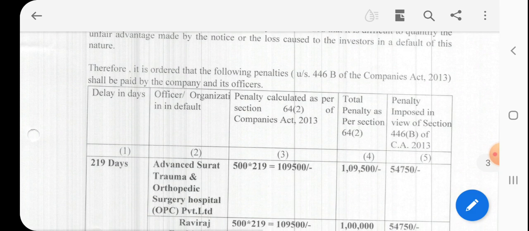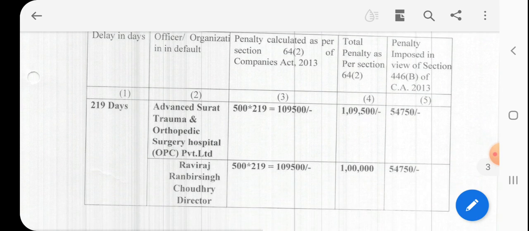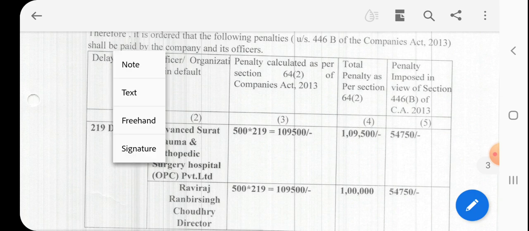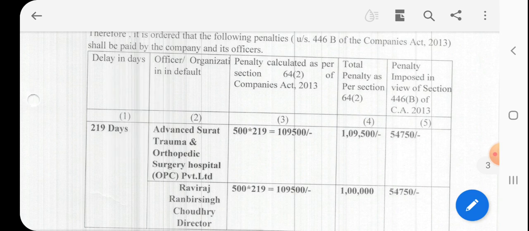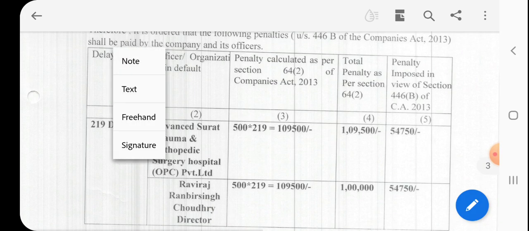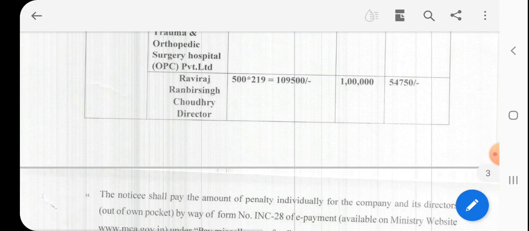Therefore, it is ordered that the penalty under Section 446B shall be paid by the company and its officer. Here the delay is 219 days. That is why for the company at 500 per day, multiplied by 219, the total penalty is 1,09,500 on the company and the officer in default. But this company is a small company, so a lesser penalty is imposed under Section 446B, that is half of the total penalty, that is 54,750 on the company and the same 54,750 on the officer in default.